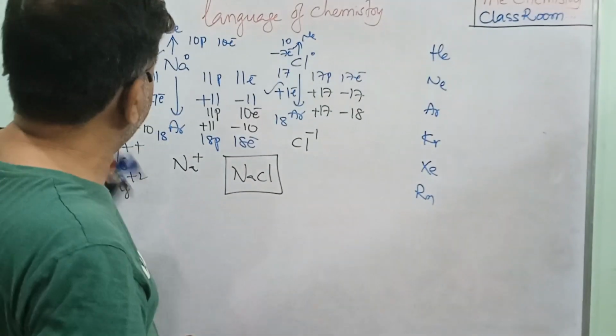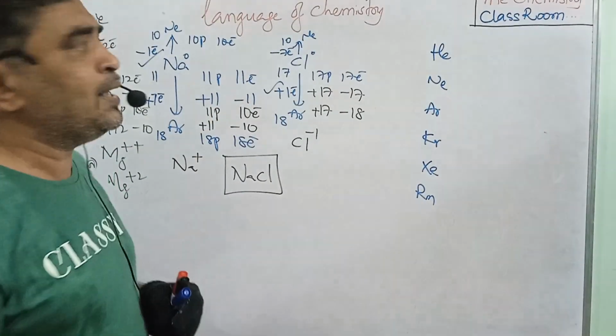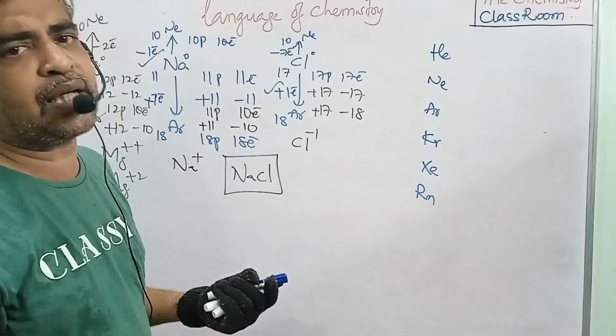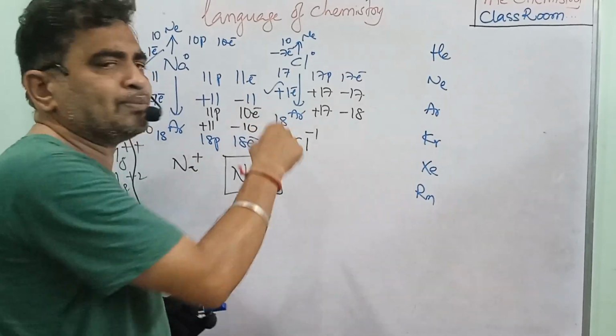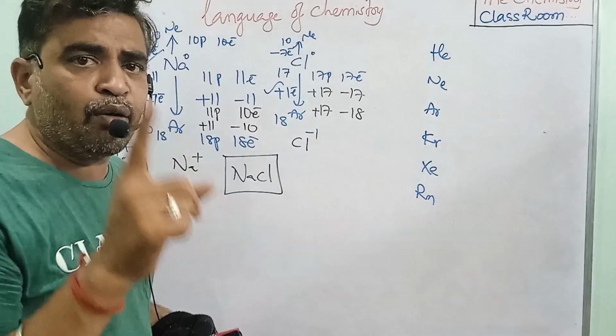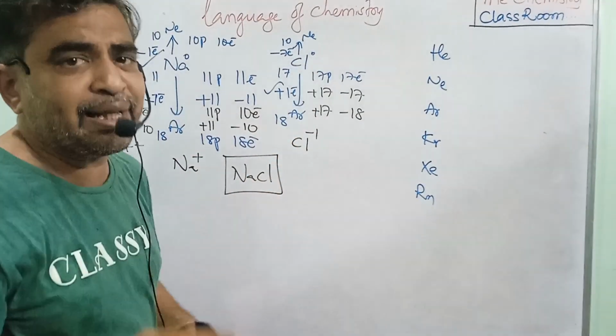Here, to get stability, magnesium loses 2 electrons, but the chlorine gains only 1 electron. Why? Because the chlorine can gain only 1 electron to form the Cl- ion. Why? Because to get stability, it requires only 1 electron. That electron is gained by the chlorine and Cl- is formed.